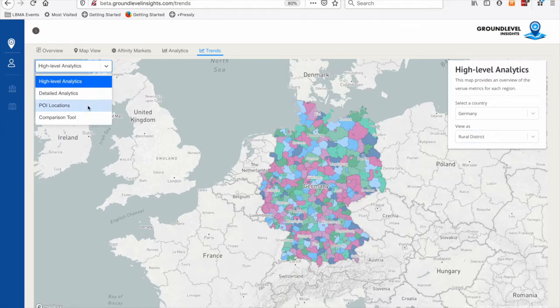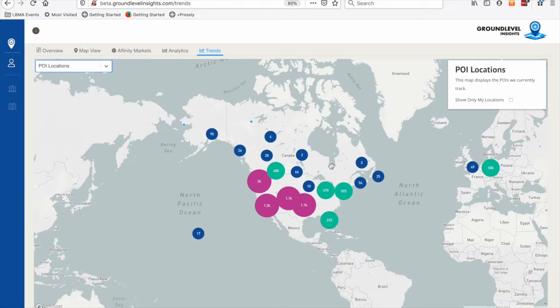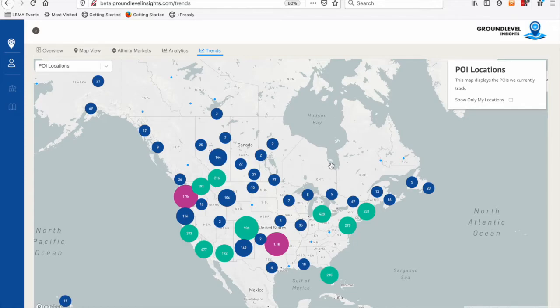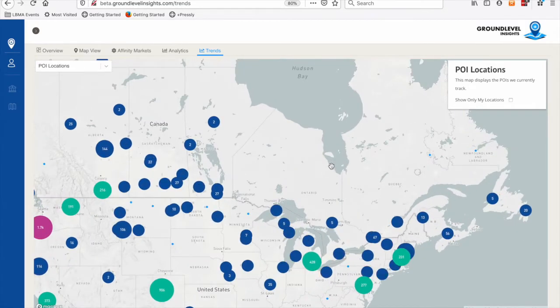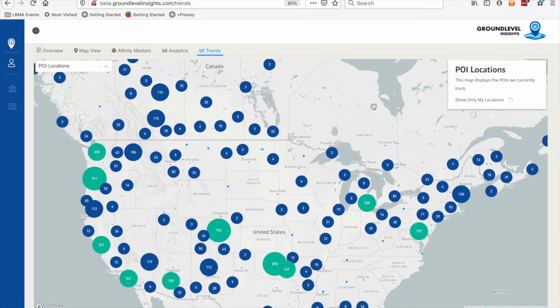And one last thing: in addition to seeing the metrics in terms of movement, we also have a little tool in here that we call POI locations. POI is a fancy location-language term that refers to the actual locations that we have in our system, the 12,000 locations I'm referring to. It stands for point of interest. So we have 12,000 points of interest within our database, and this is a map visualization of all 12,000 or so stores that we track across the 4 countries.